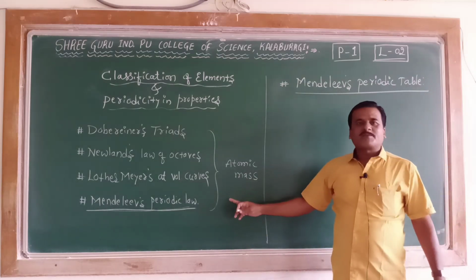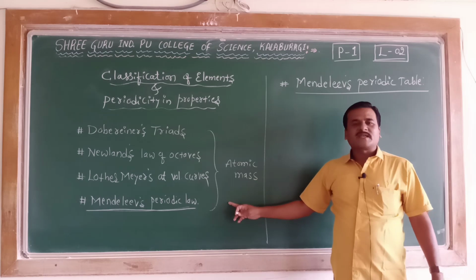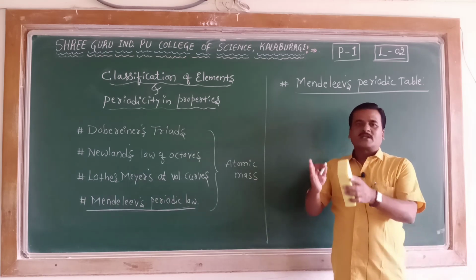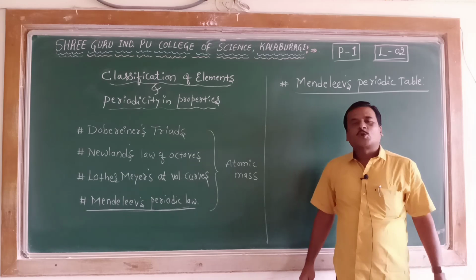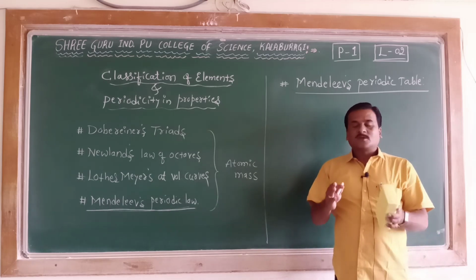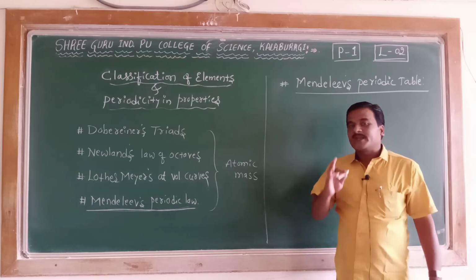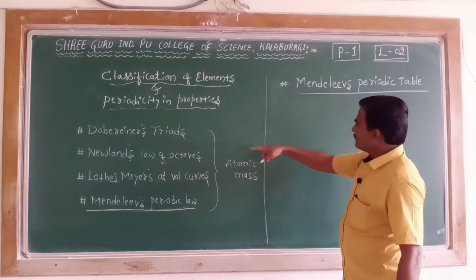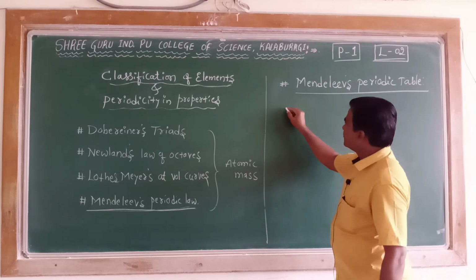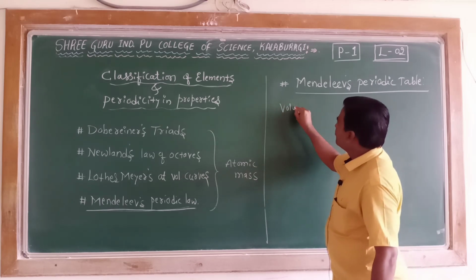He arranged the elements in the increasing order of their atomic masses into vertical groups and horizontal rows. Vertical columns are called groups, and the horizontal rows are called periods. So he arranged the elements in the increasing order of their atomic masses in a vertical column.